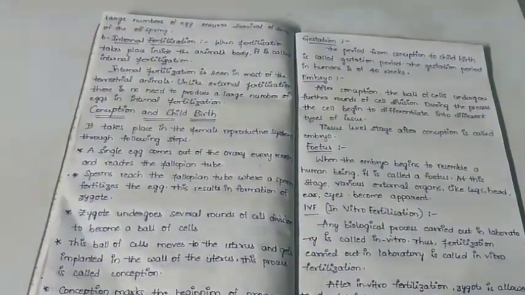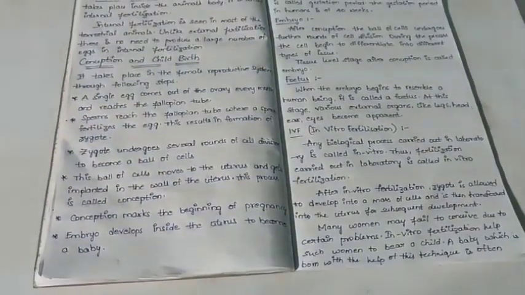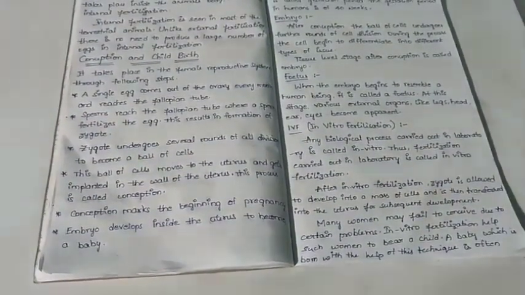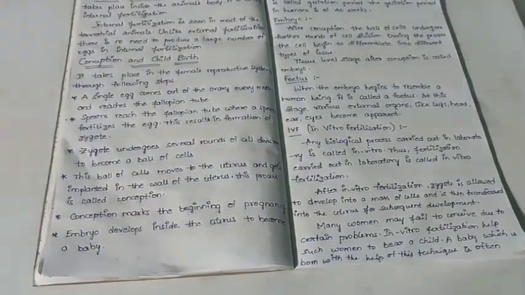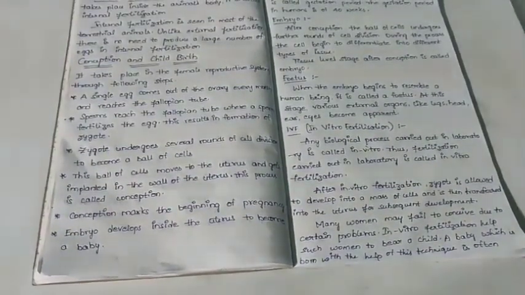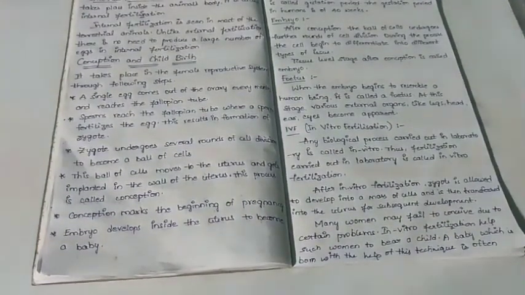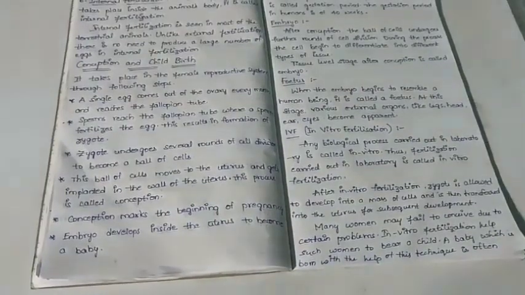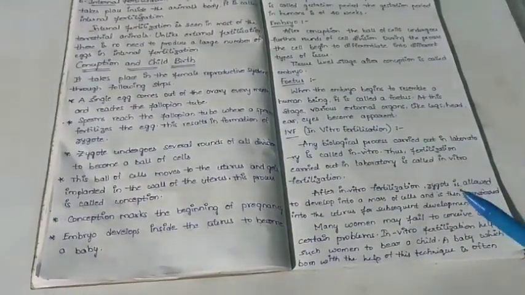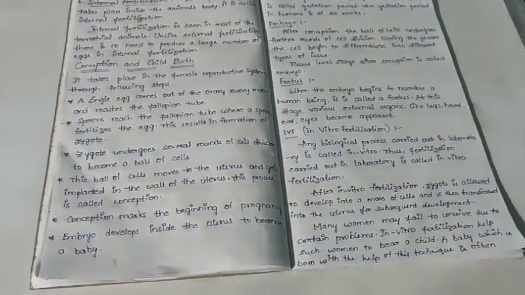That means any biological process which is carried out in the laboratory is known as in vitro. Normally fertilization may be either external or internal. In most animals, internal fertilization takes place. In some females, there is some problem with fertilization, and the zygote formed after fertilization cannot grow.